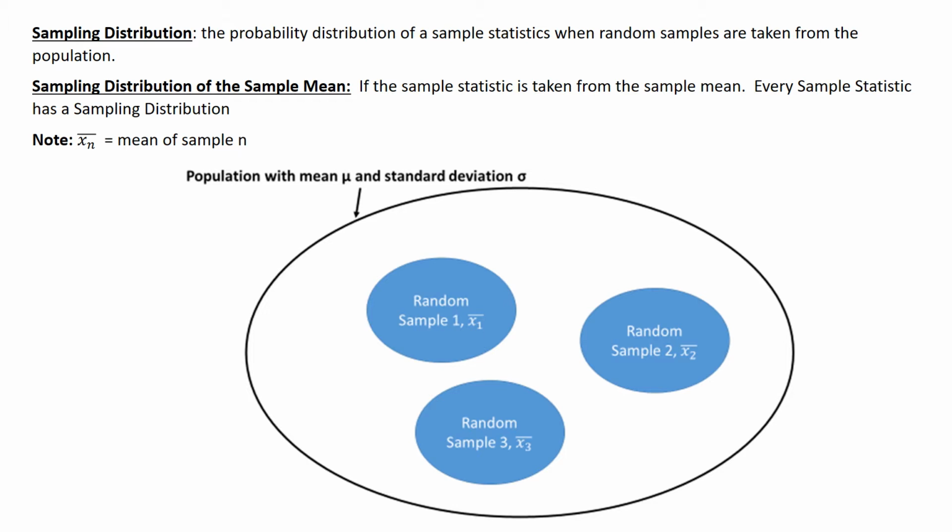Whether it's height, whether it's weight, whether it's number of people who own cars versus don't own cars, what people are majoring in. On average, every time I take a different sample from a population, it won't vary much. That's why I can use a sample as a good example of what the population is.